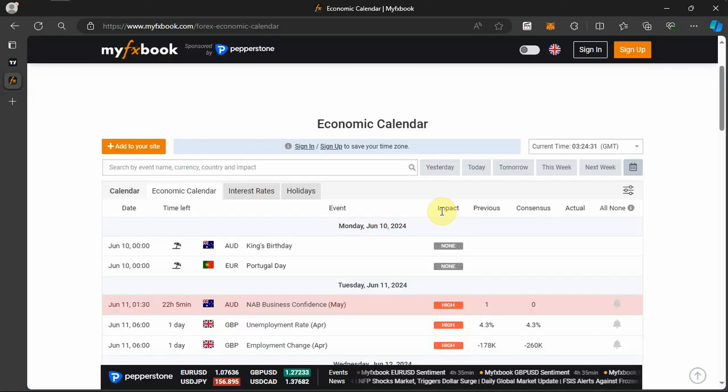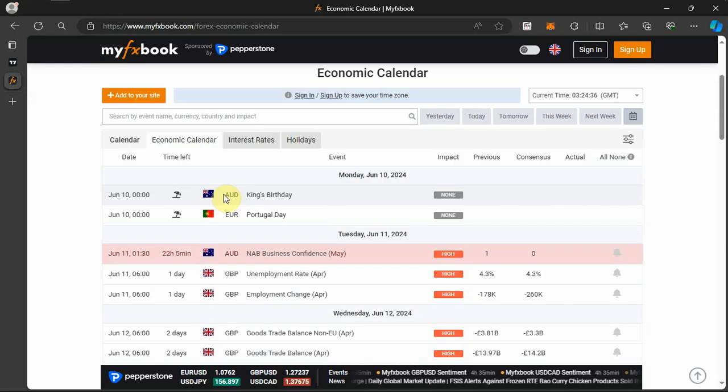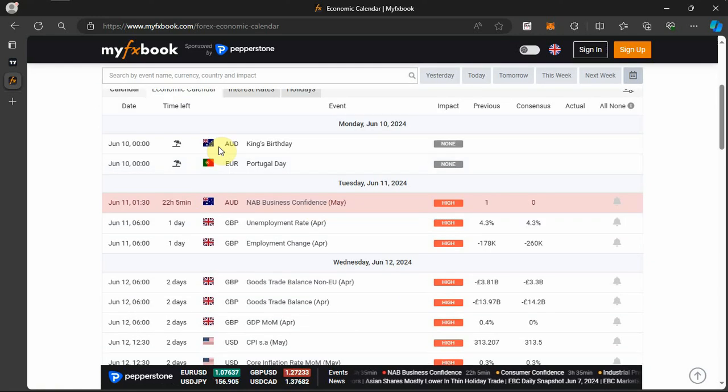So on Monday we have the King's birthday, which is a bank holiday for Australia. So as far as the Asian session is concerned, we are likely to see some level of reduced volatility. Then it's a bank holiday too for Portugal, but that does not really affect the market so much, so you just ignore that.